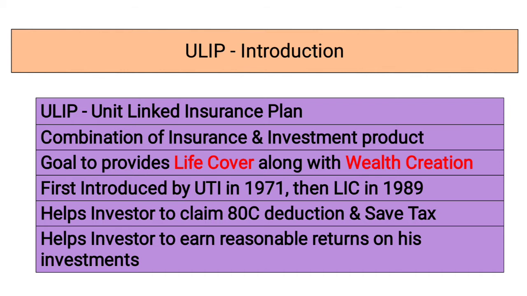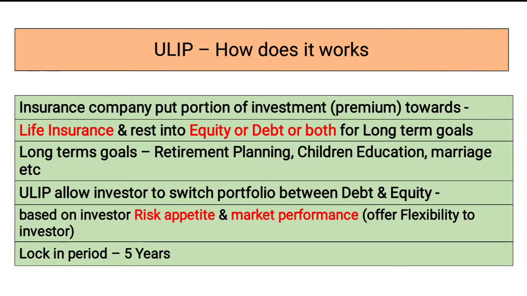Now we will discuss how the ULIP works. The insurance company collects the investment in the form of premium, and allocates a portion of this amount towards life insurance, and the balance amount is allocated towards equity or debt, or equity and debt, as per the choice of the investor and as per the goals of the investor.